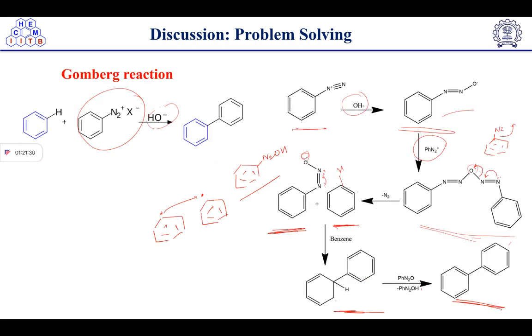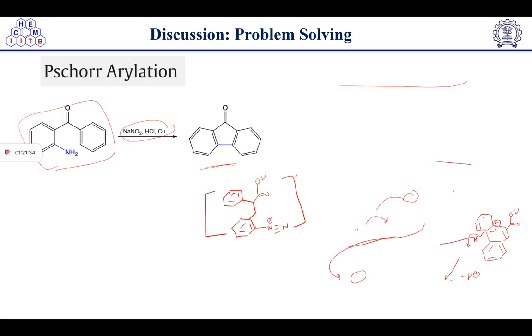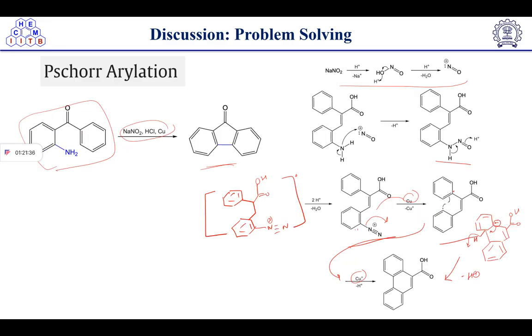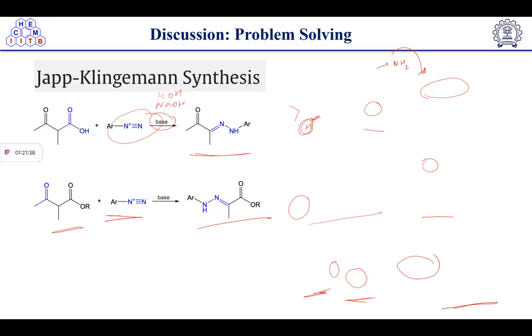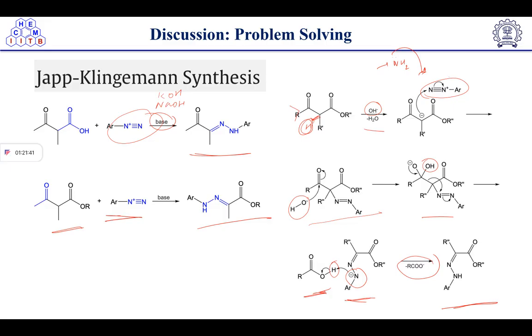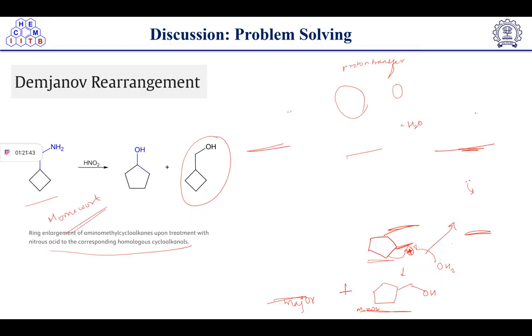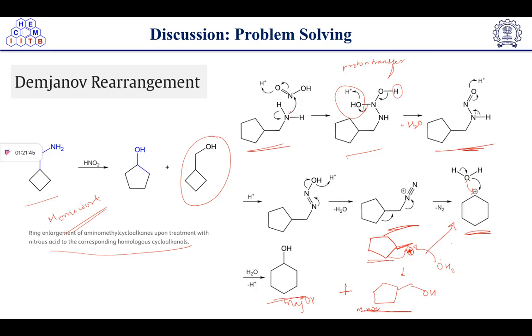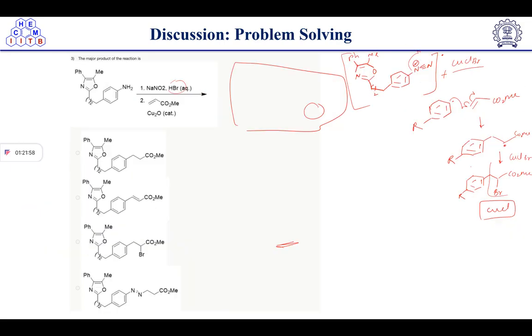So all these reactions include diazo formation, right? We have discussed diazo formation recently. So Schiemann, Sandmeyer, Gattermann reactions, all involve diazo formation. Then the Demjanov rearrangement. In the Demjanov rearrangement, ring expansion is taking place, or we can say ring enlargement. So you can see the mechanisms.